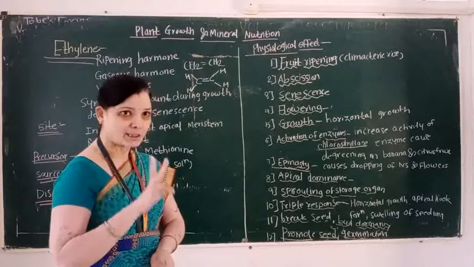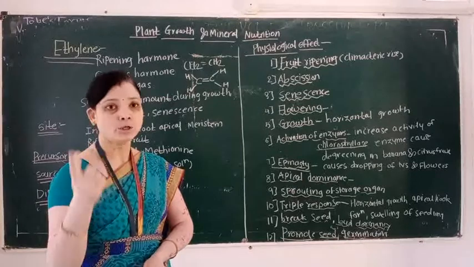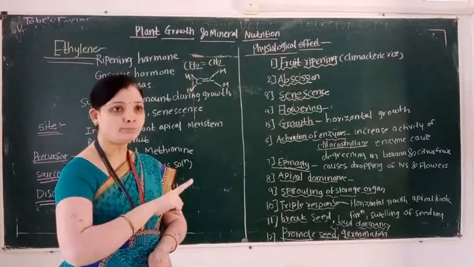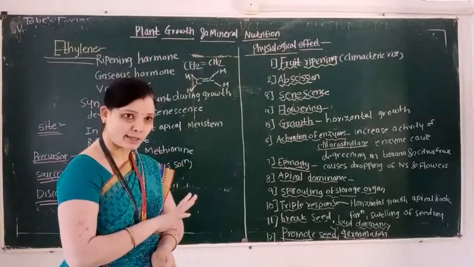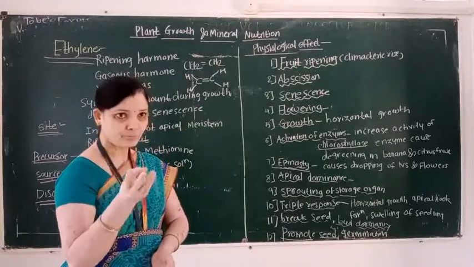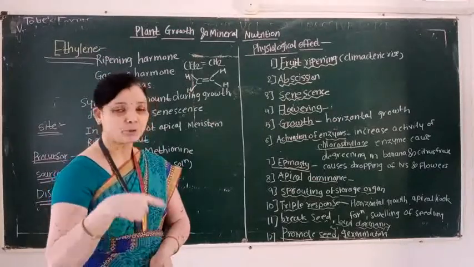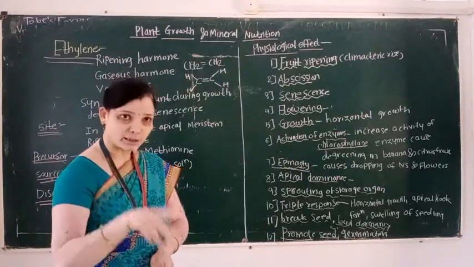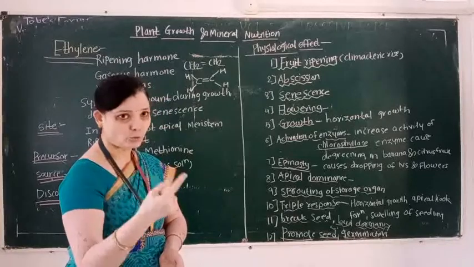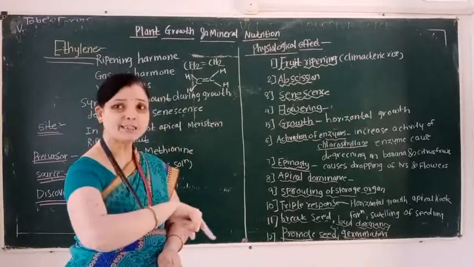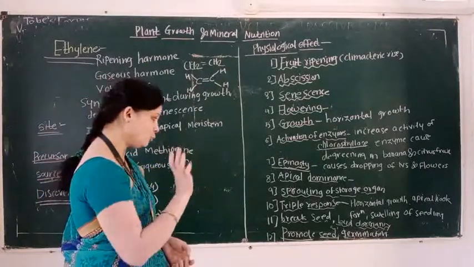So here remember this pointer: for sprouting of the storage organ, which phytohormone plays an important role? This hormone is known as ethylene. So here remember this point: fruit ripening, ethylene. For epinasty, the ethylene hormone is responsible. And for sprouting of a storage organ, which hormone is responsible? This hormone is ethylene.